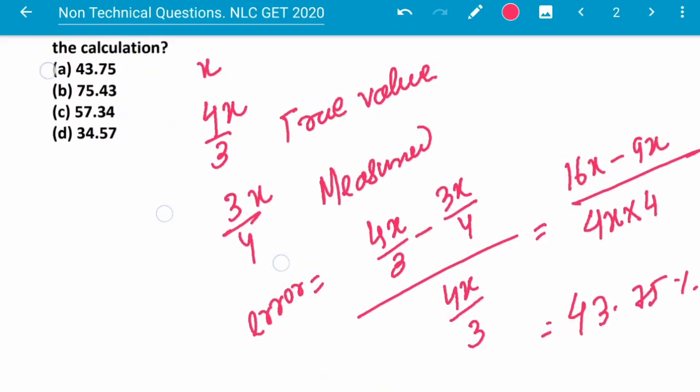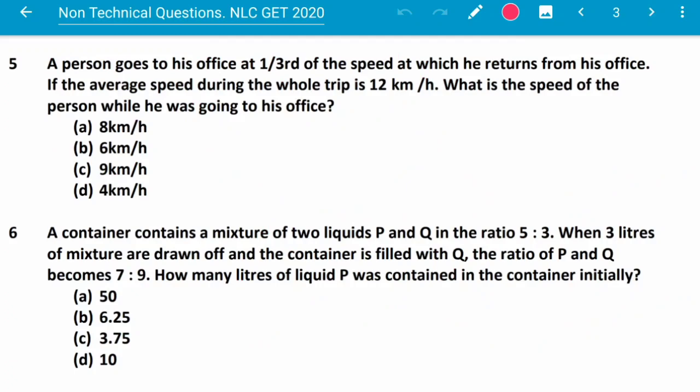43.75%. So option A is the correct answer. Next question, number 5. A person goes to his office at 1/3 of the speed at which he returns from his office. If average speed during the whole trip is 12 km per hour, what is the speed of the person while he was going to his office?